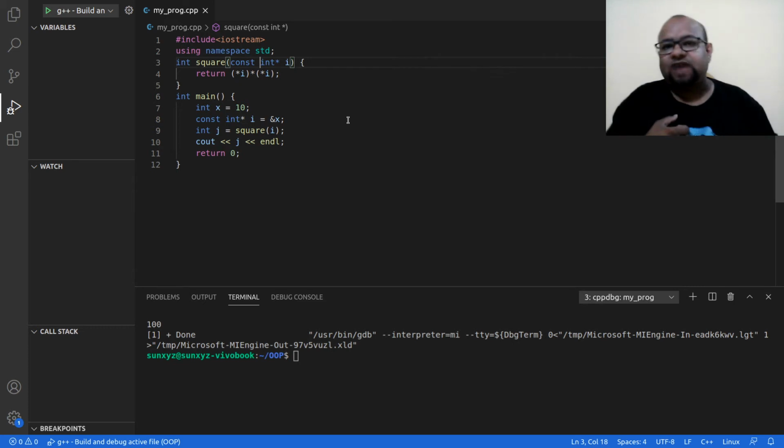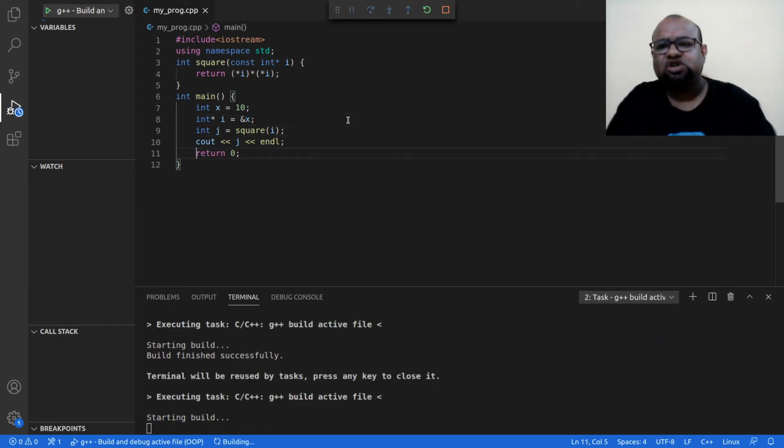Now if I pass this constant pointer to this place where a normal pointer is expected, what am I doing? I am passing a pointer that cannot be updated to this place where updating the pointer is expected. So that is something that I cannot do. Now if I say I am expecting a constant pointer and I pass a normal pointer, this is legal, this is not a problem.